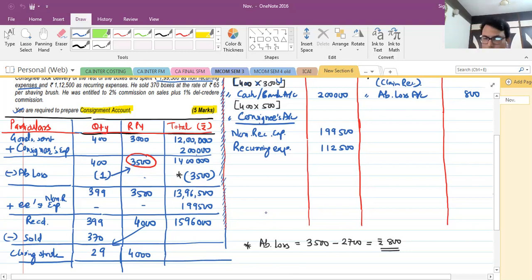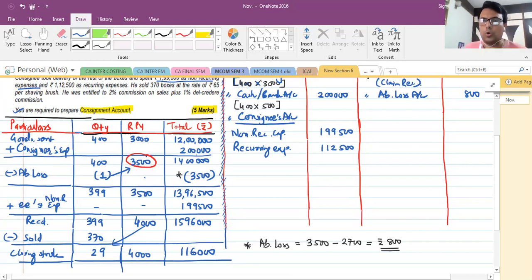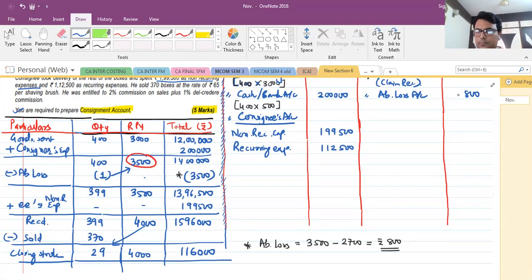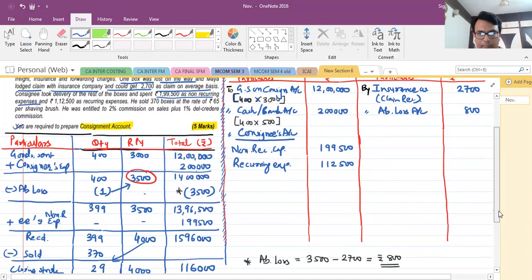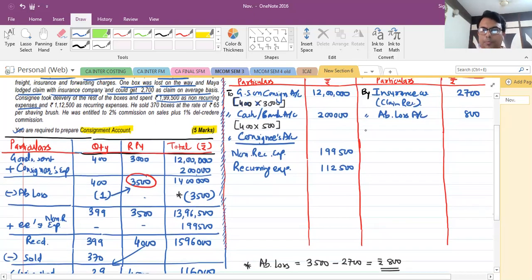Is it? Yes, 1,16,000. So our job is over, because this is the most important part, how to value closing stock and abnormal losses, right? So now come back and we'll finish it. So first of all we'll start with the sales entry. So sales entry will be consignee's account debit to consignment account, you know that.